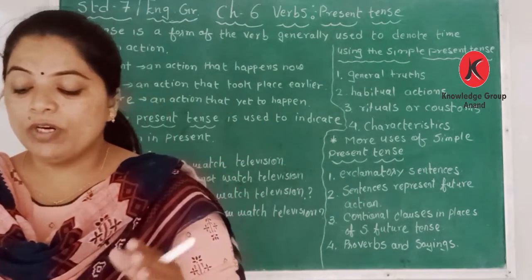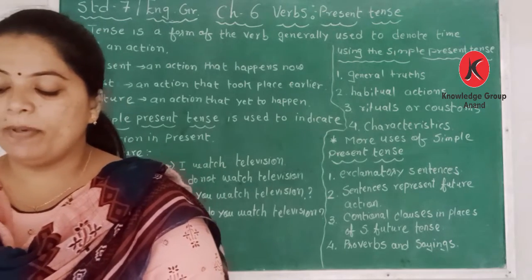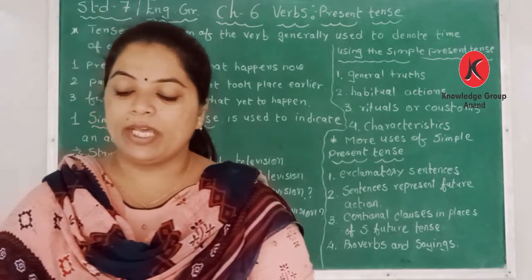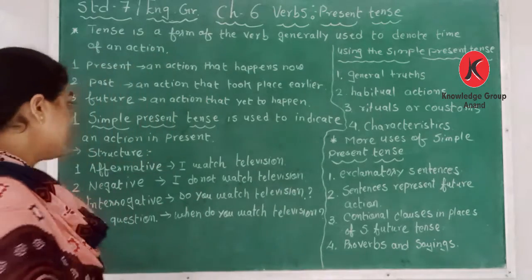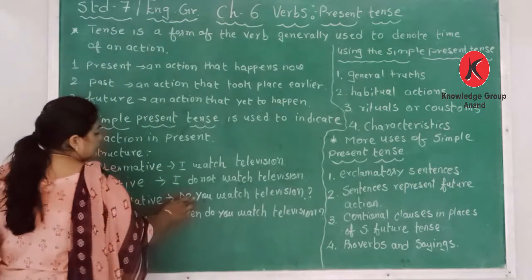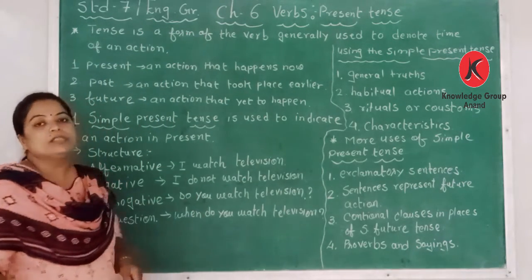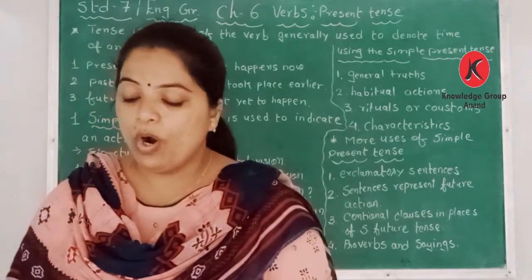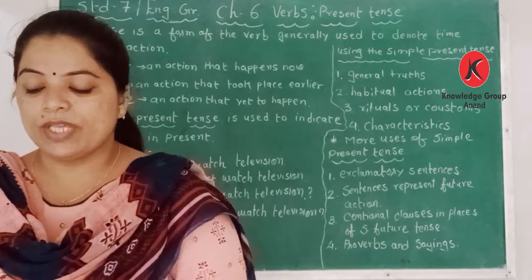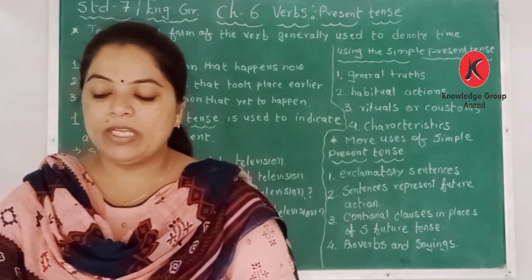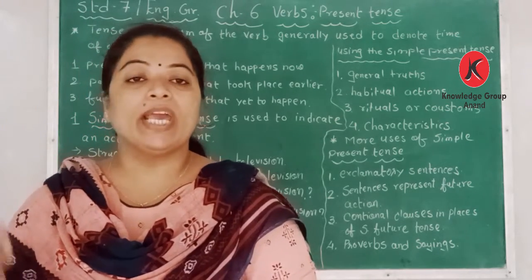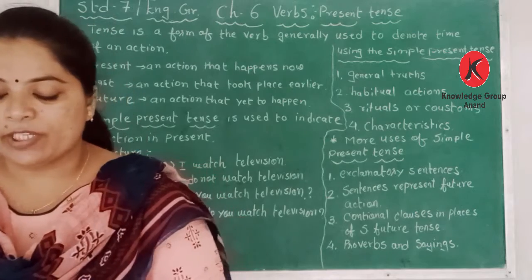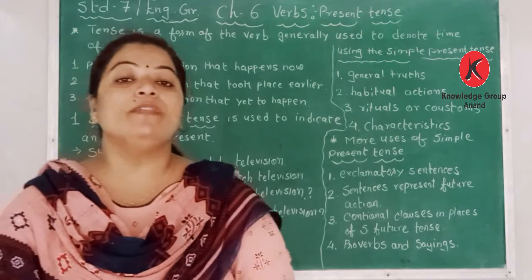The supporting verb do is used to change the affirmative sentence into either a negative or interrogative sentence. So this do and does is used to change the sentence into negative or interrogative. Again, a small table is given with affirmative, negative and interrogative in your textbook. We play in the field.